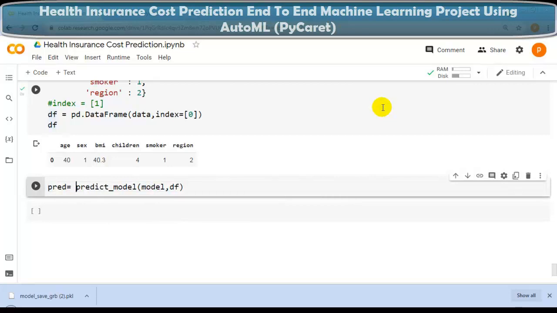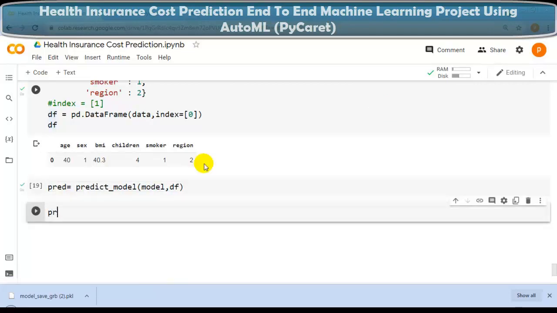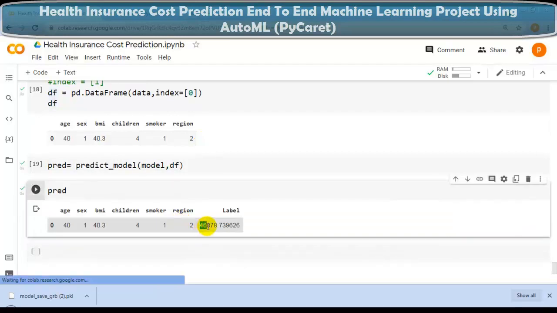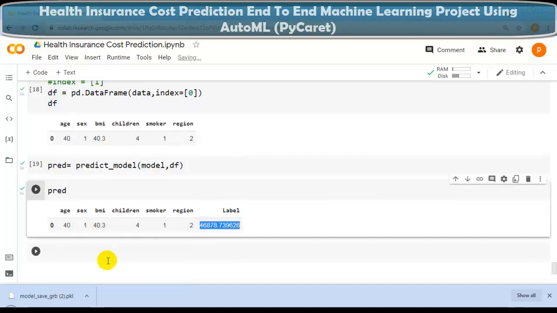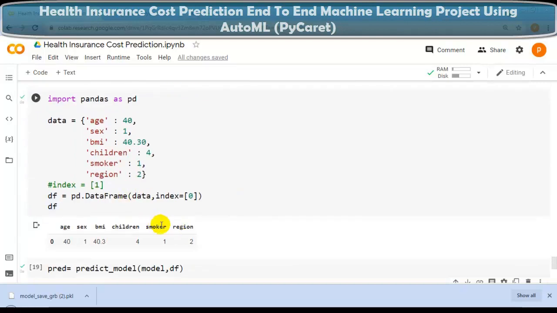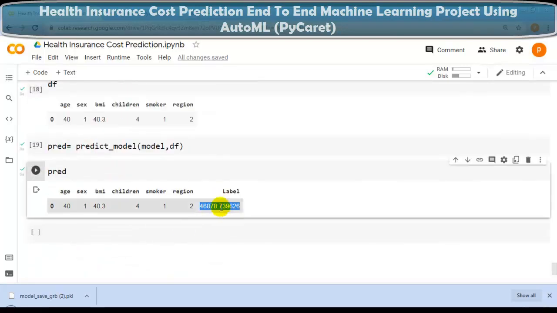You can write any name. Let me execute this cell. Let me display this variable pred. As you can see over here, this is our prediction from our saved model. So this way we can make the prediction on new unseen data by our saved model.